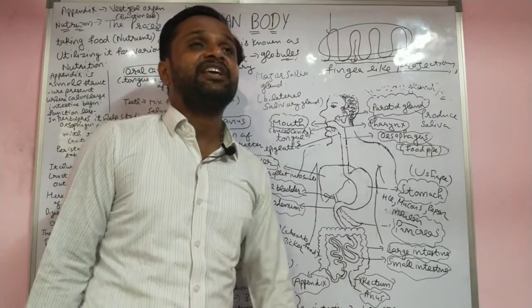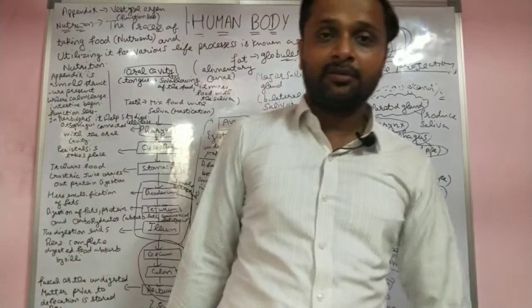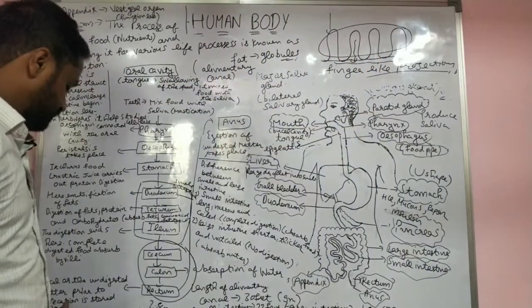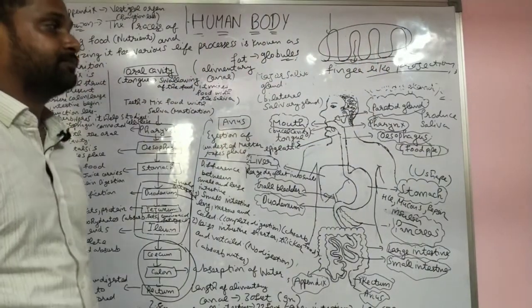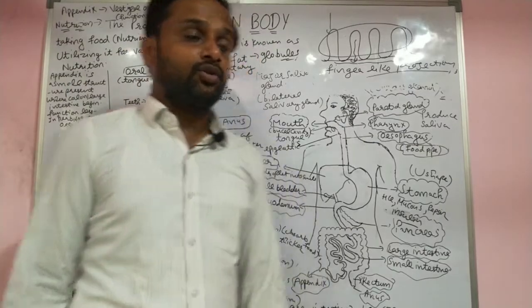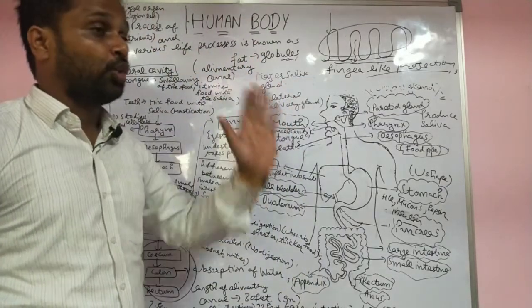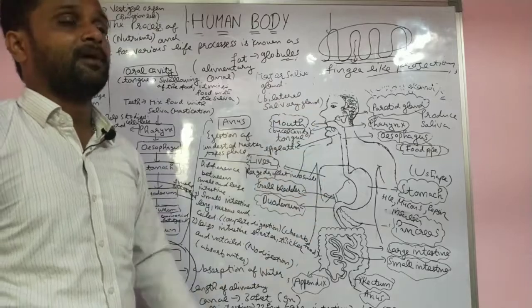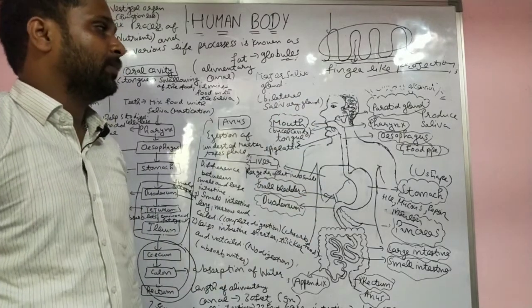Undigested food leaving is called egestion, defecation. So this is the full story of the digestive system, how the food is digested in our body.